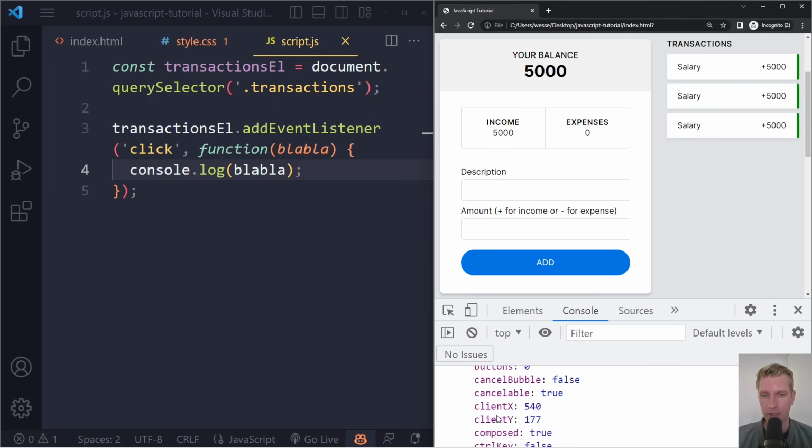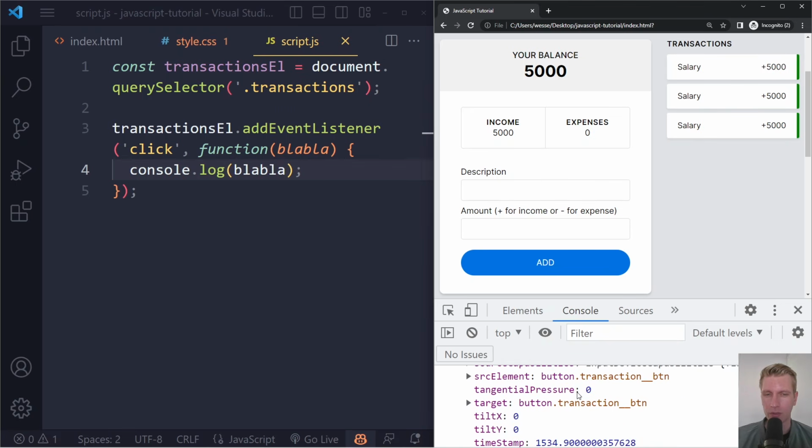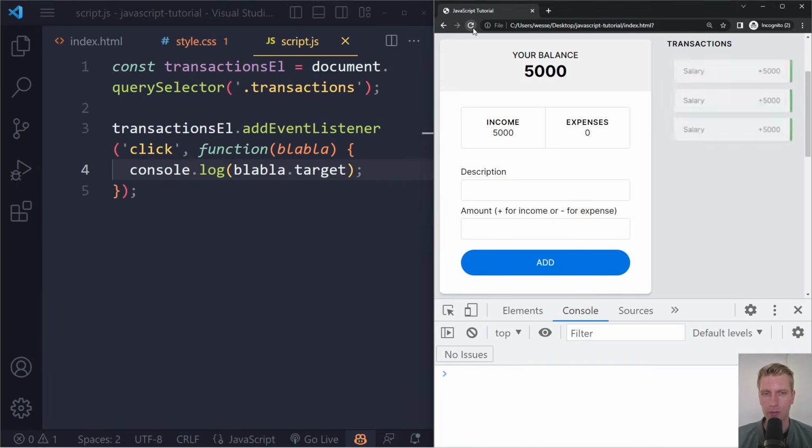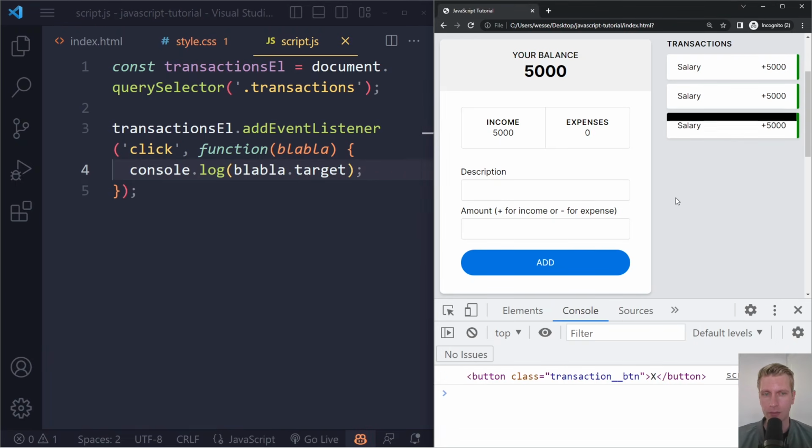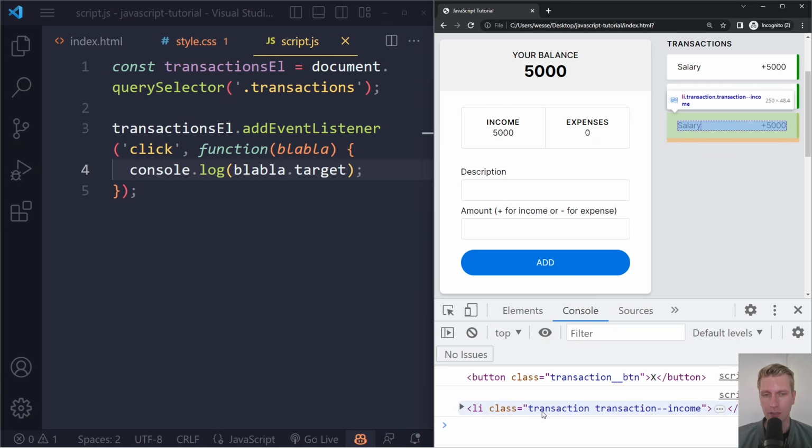And it shows us client X, client Y, some coordinates on the page of where it happened. And it's showing us all sorts of information. Now, most of the time, you don't really want to do anything with most of this information. There's one other important one here, which is called target, right? So if we say blah blah dot target, let's see what we get. Now, if I click here, for example, you can see we actually get the specific HTML element that was actually clicked, the actual target of the click, right? So if I click very quickly before the button has come down, you can see that it's actually the LI.